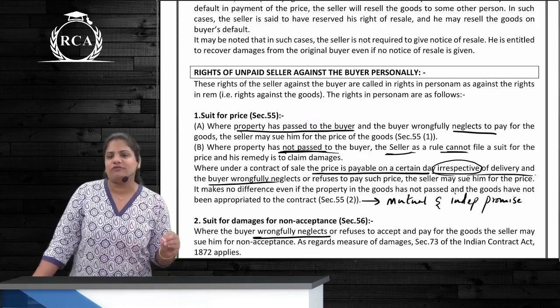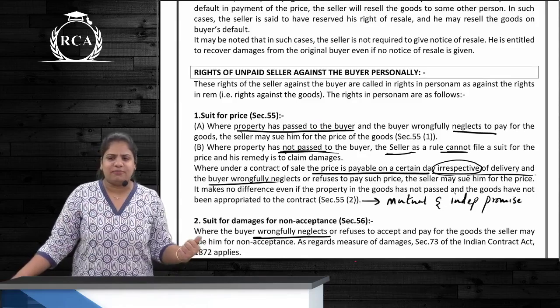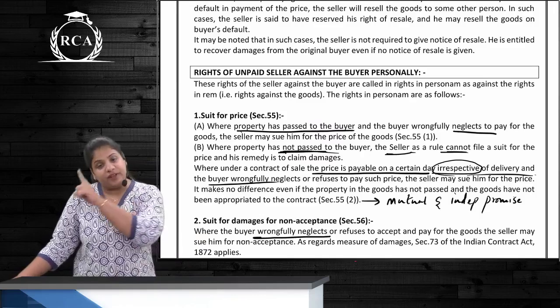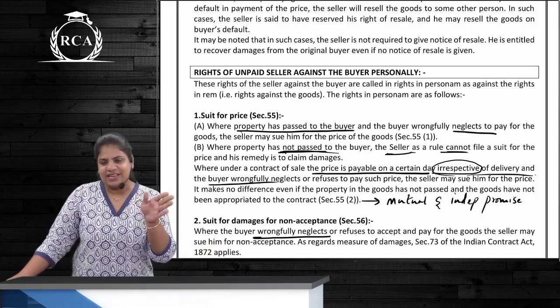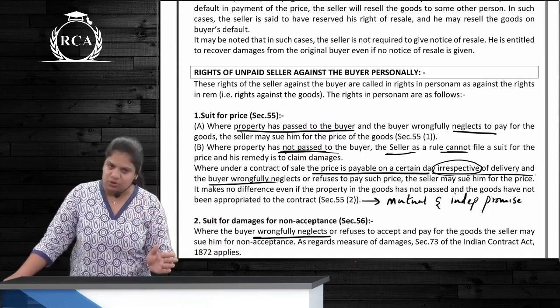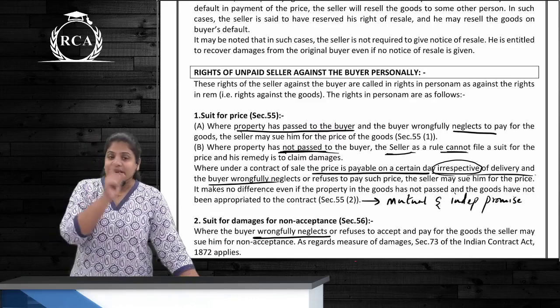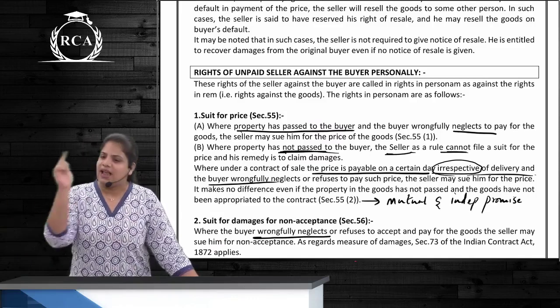So 1st of July, the buyer had to pay the price. Was he getting the car from the seller? No. Was he becoming the owner of the car? No. 15th July ko the seller was going to give the car. So जैसे ही first date आया, buyer has to pay the price. जैसे ही 15th date आया, the seller has to give the car. Even where the buyer does not pay the price, the seller still has to give the car.